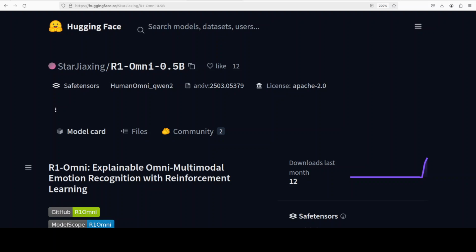Things are moving fast. Alibaba has just released this model for emotion recognition. The model is a vision model with thinking. It is the industry's first application of reinforcement learning with verifiable rewards to an Omni-multimodal LLM.